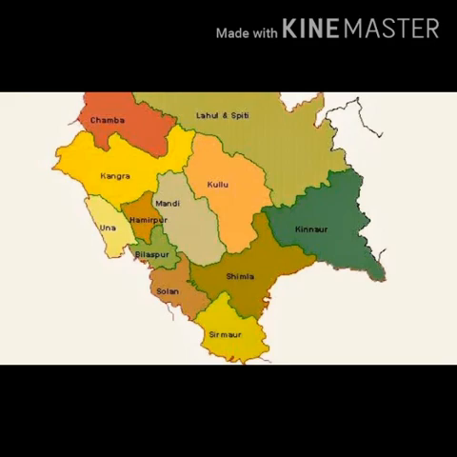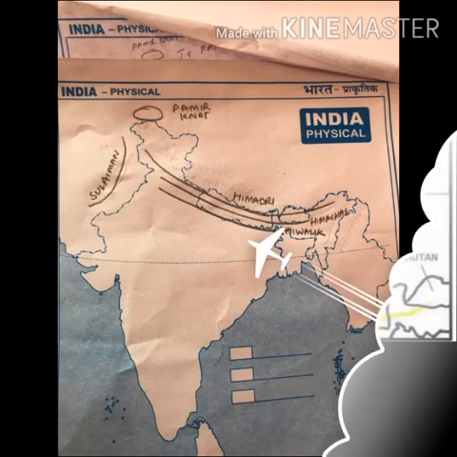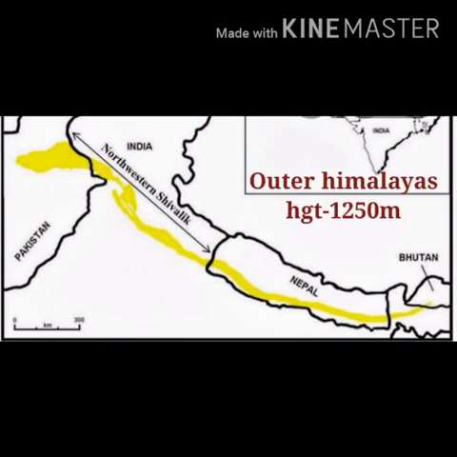Now in the Himalayan Range, the third category is the Shivaliks. Now you can see in the map, Shivaliks. You can also mark and practice on your map side by side. It is also called the Outer Himalayas. The average height of this range is 1250 meters, so it is lower in height as compared to Himadri.